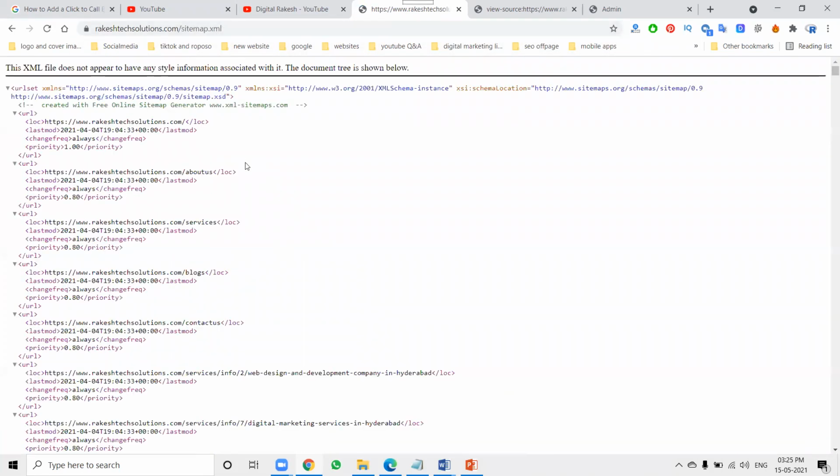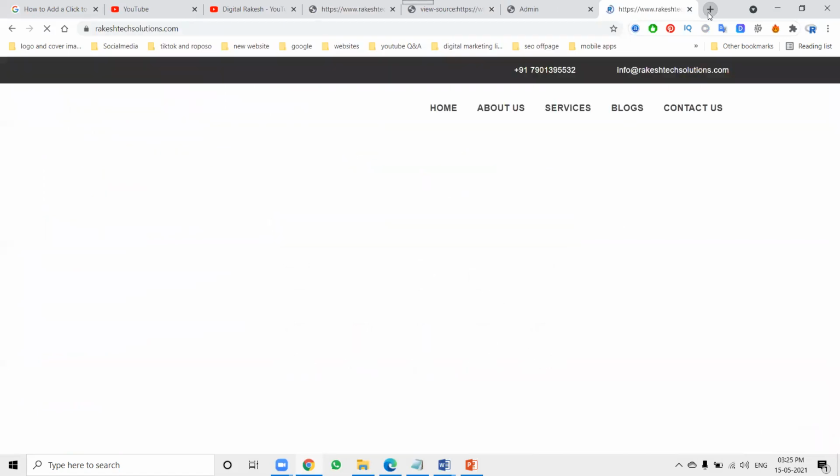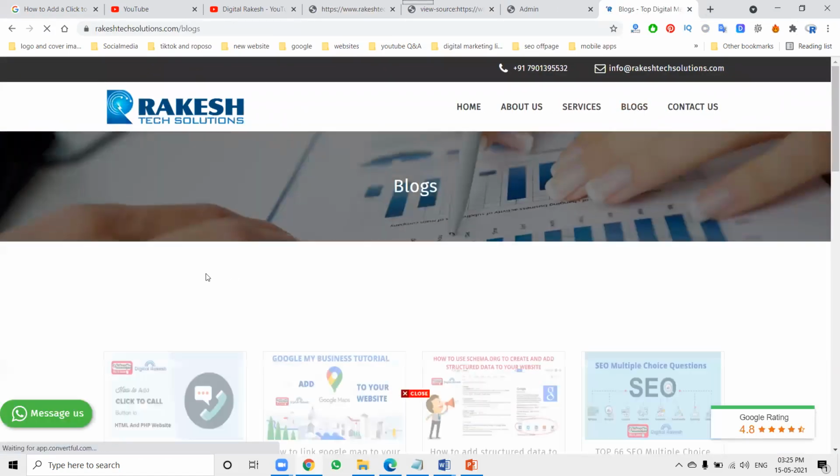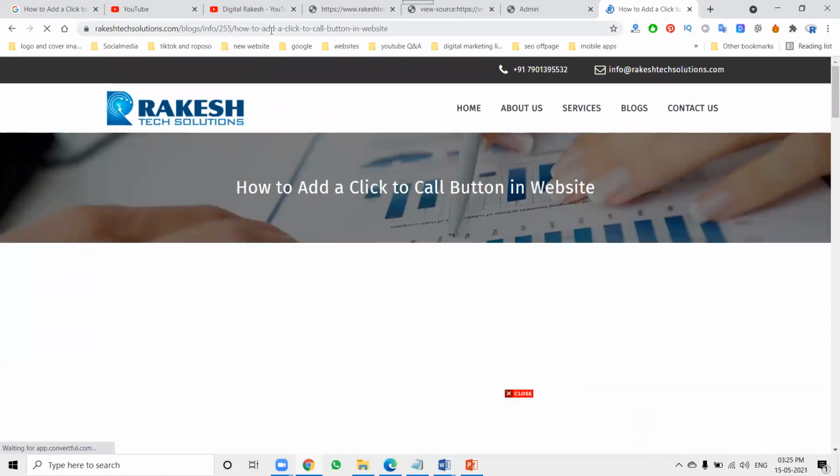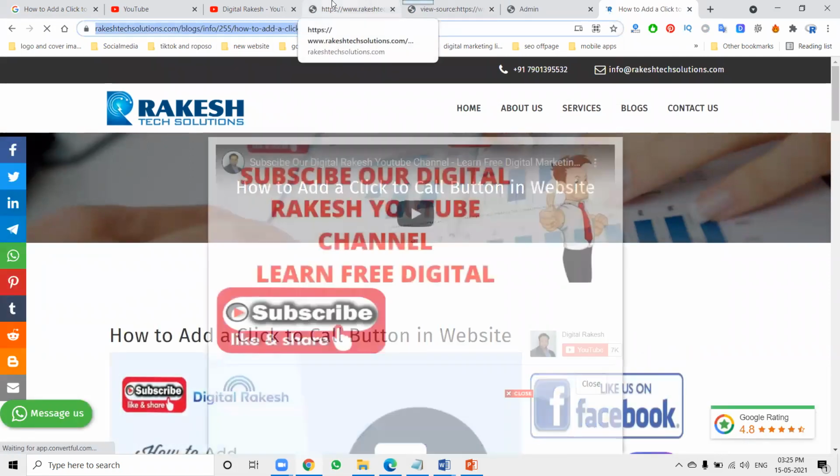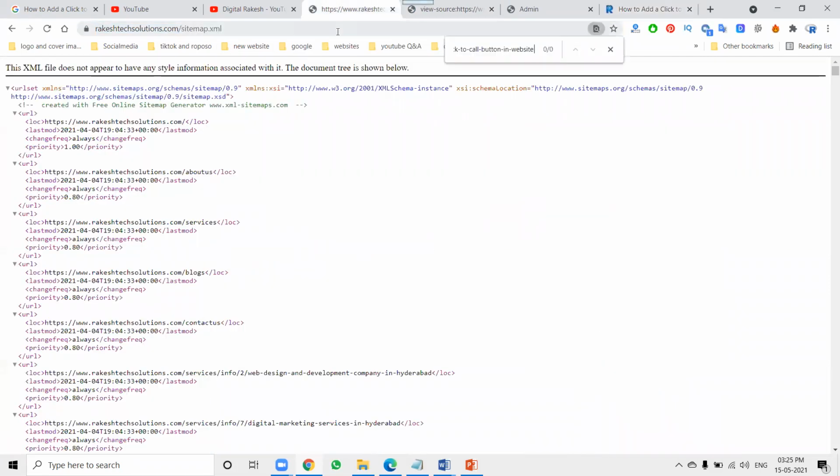Every URL is accepted through robots.txt by using the XML sitemap. This URL will be copied and checked here. The XML sitemap is also there, but a new link will not be submitted. You can download the XML sitemap and upload it through cPanel, then the link will be accepted. How do you know this? Just open this website, go to the blog, click here, Control A, Control C, Control F here. The link is not available in the XML sitemap.